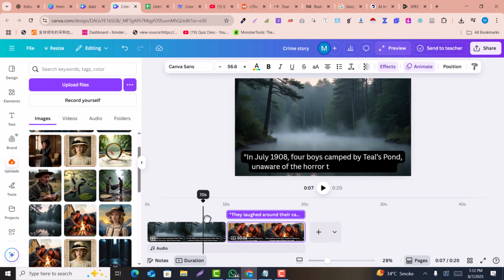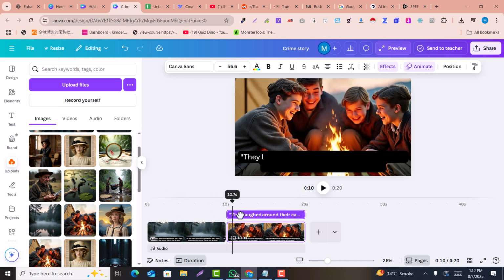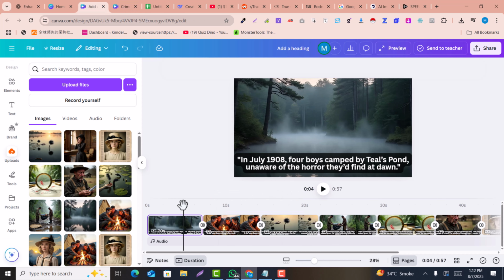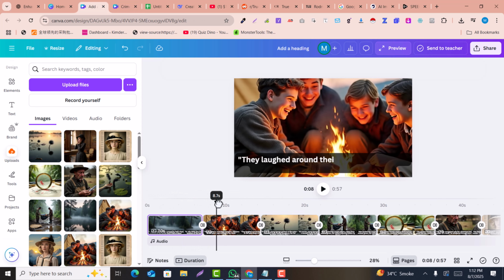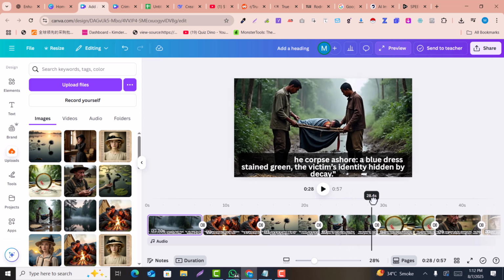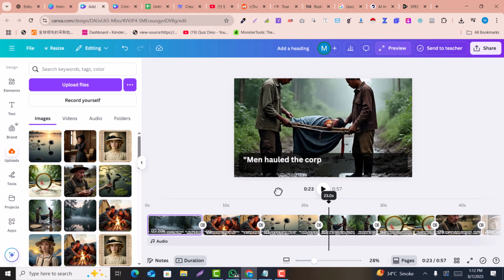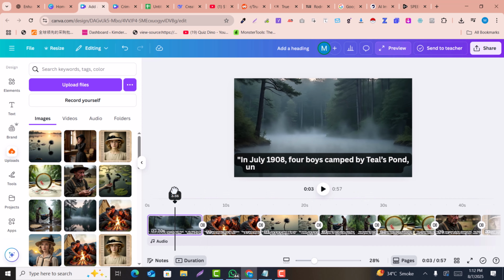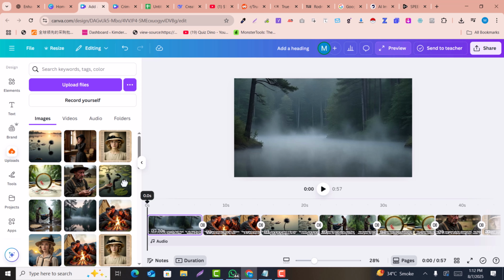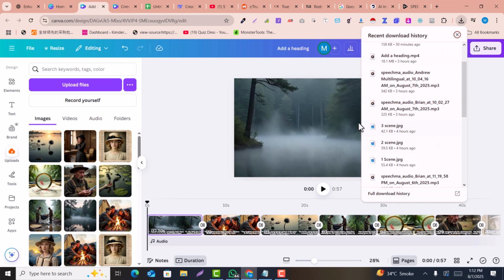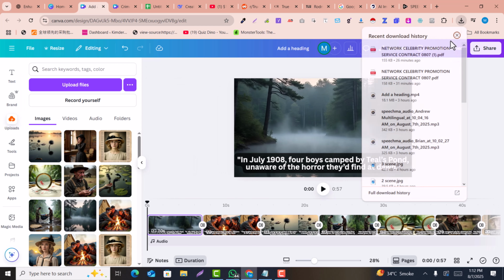One by one I duplicate and paste the scenes text here, so it will be our video scene by scene without audio. So I have pasted scene by scene videos, and here is the video without audio. You can see this is the scene by scene video. Now what you need to do is download the audio and upload it here. I have already downloaded the audio, so I click here, and here is the Speechma audio that I have generated, and click on upload, and I drag and drop the audio that I have generated.